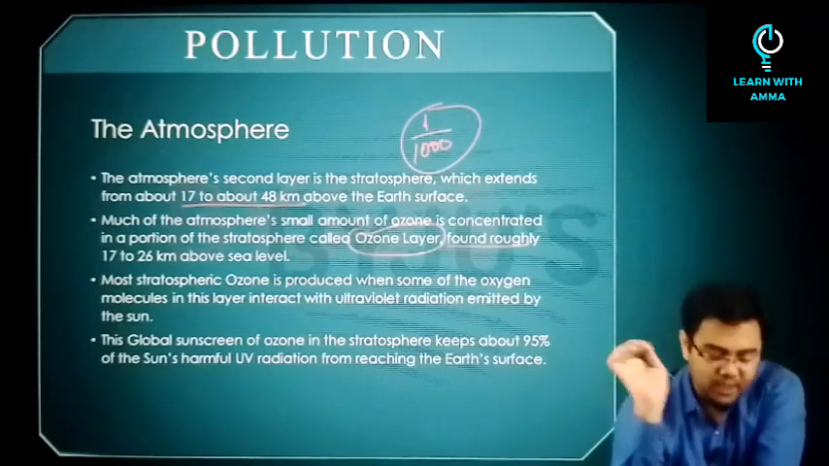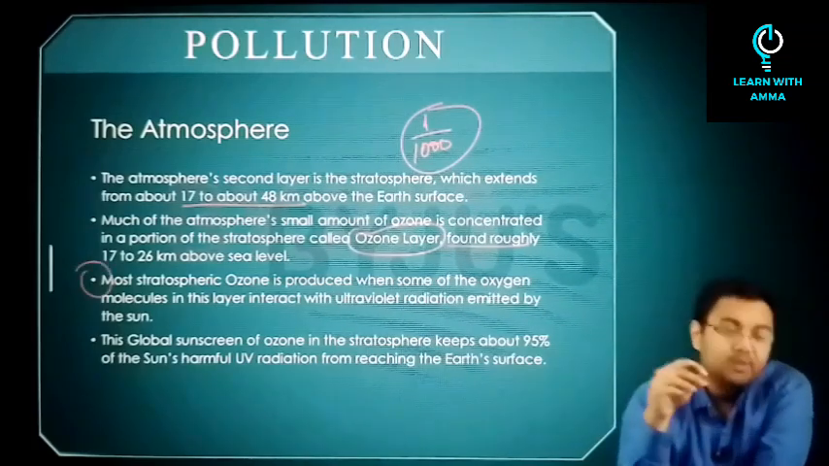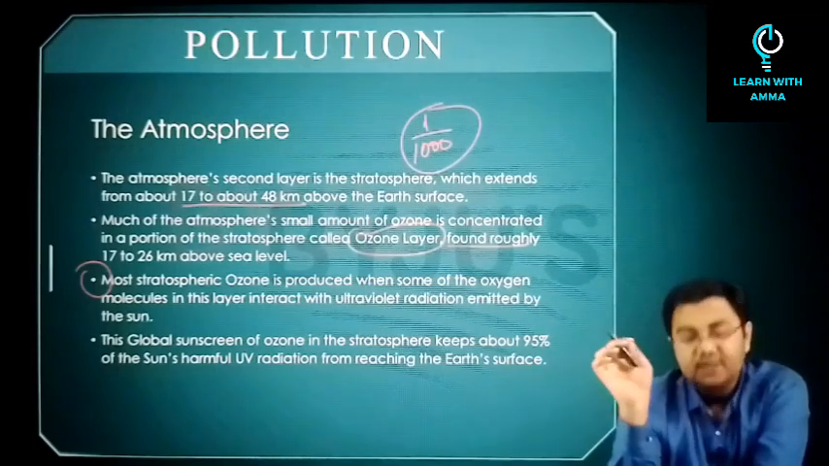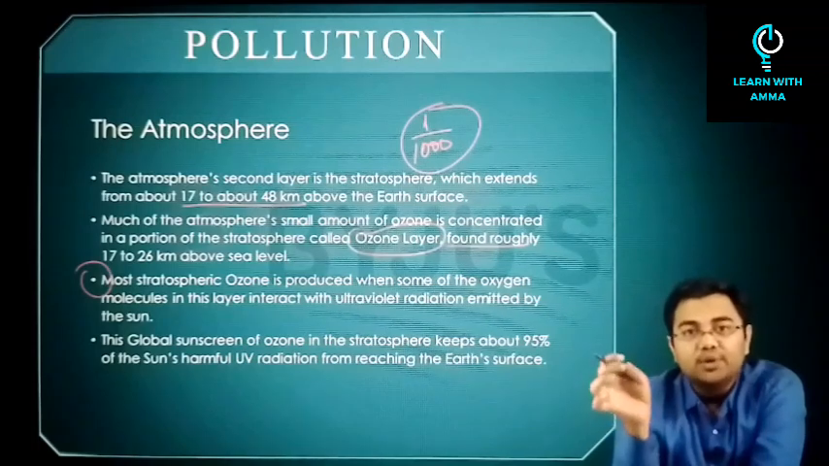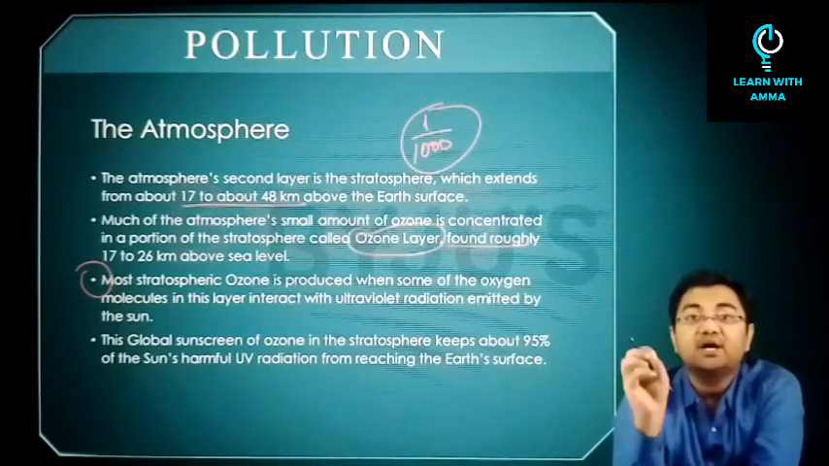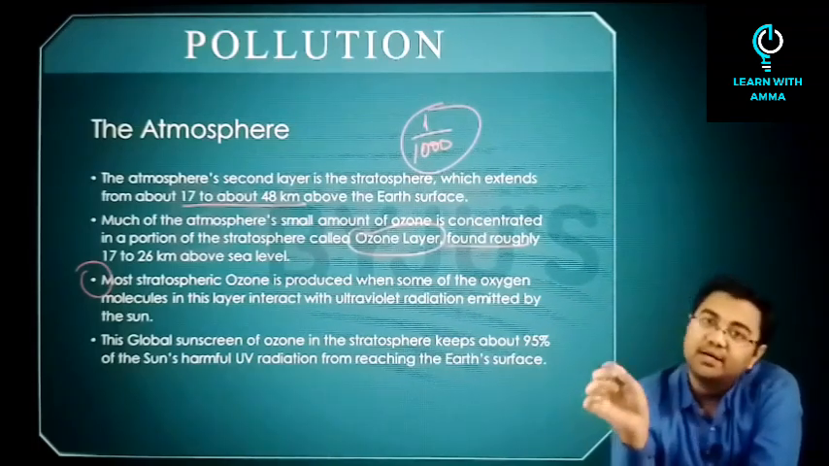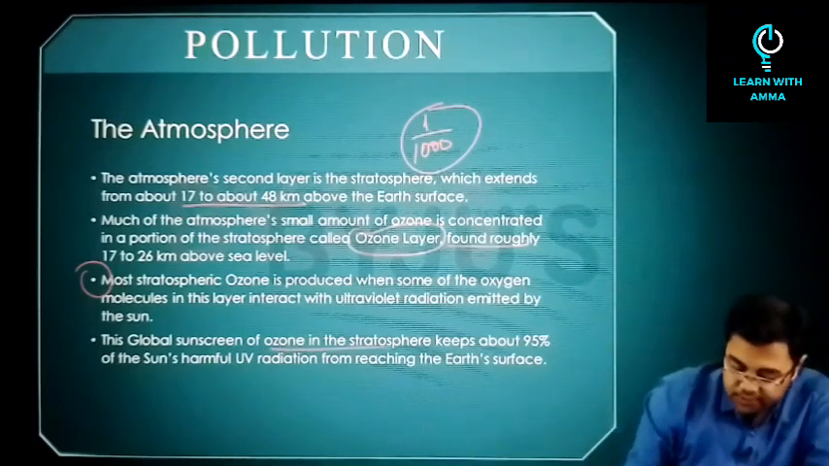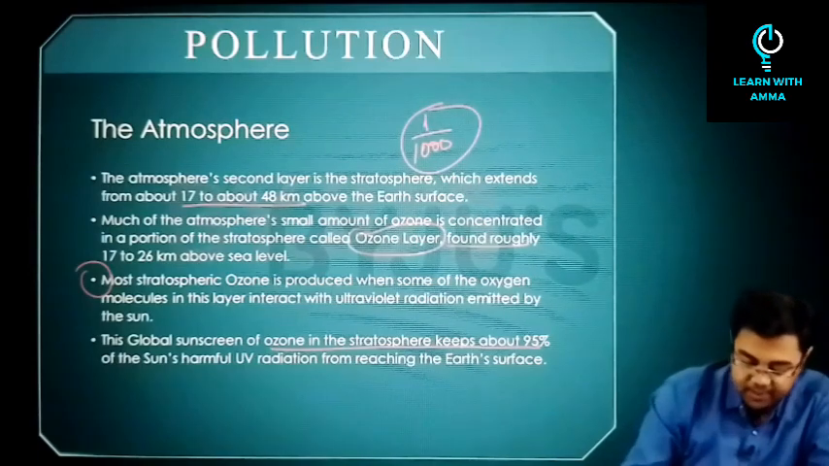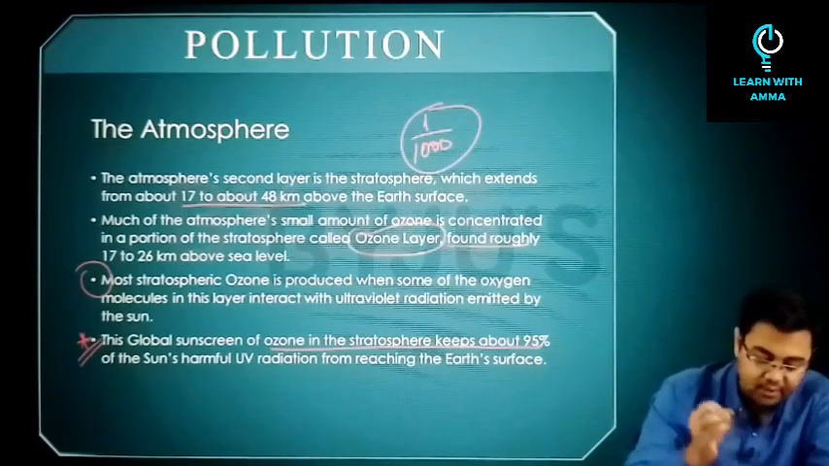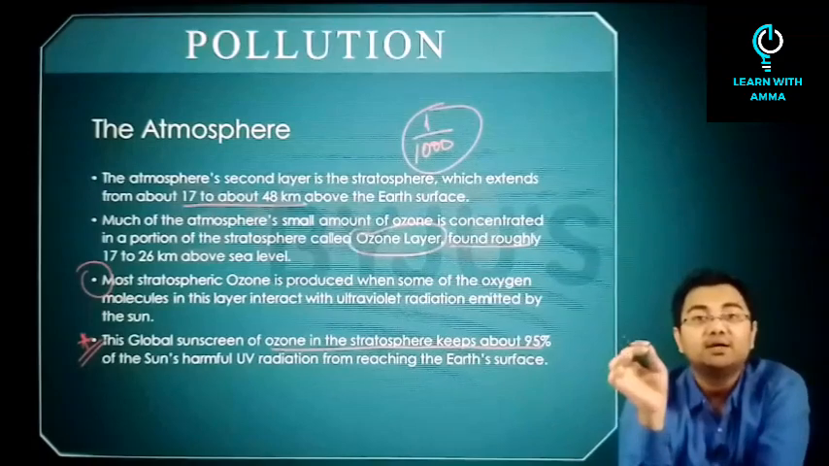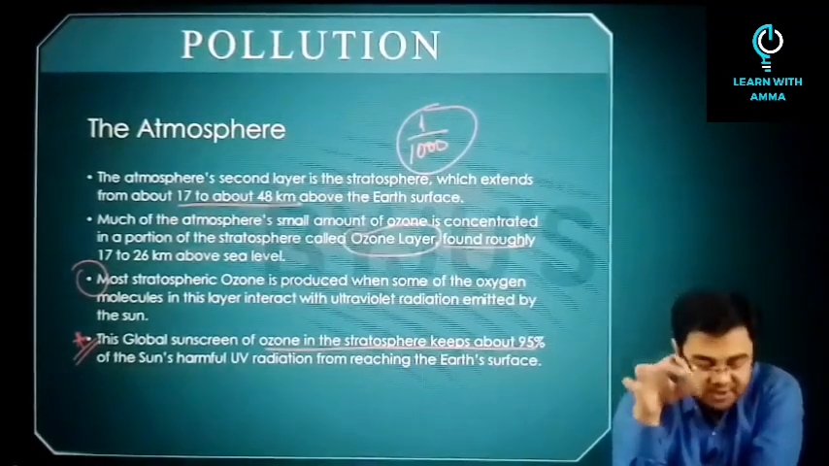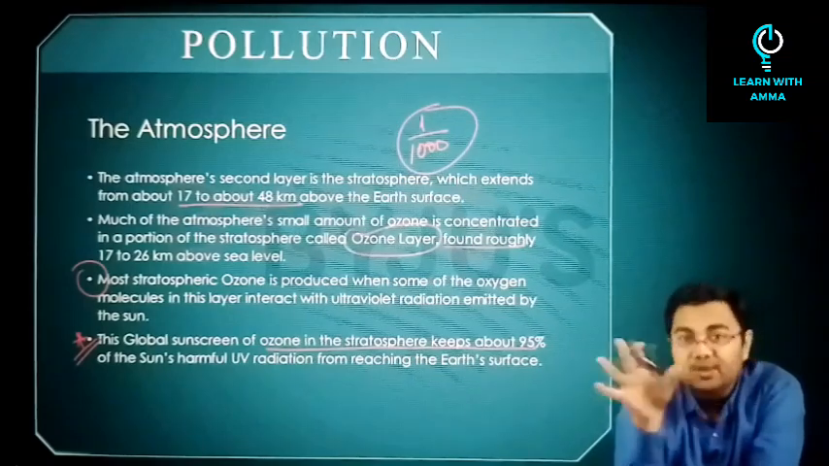Now again, if you look at this point, most of the stratospheric ozone is produced when some oxygen molecules in this layer interact with the ultraviolet radiation emitted by the sun. So this global sunscreen of ozone in the stratosphere keeps about 95% of the sun's harmful UV radiation from reaching the Earth's surface. So this is the role of the atmosphere.